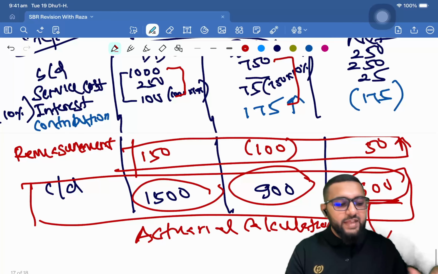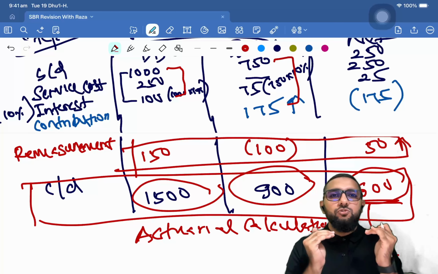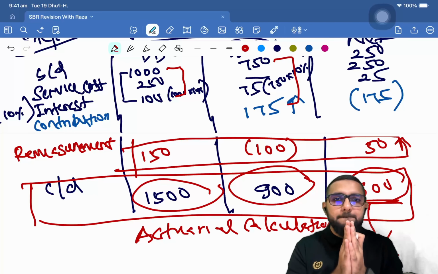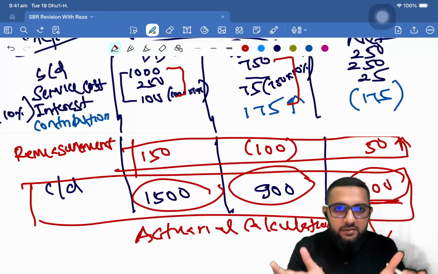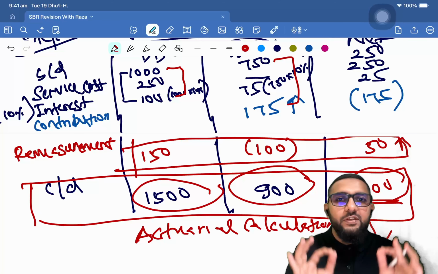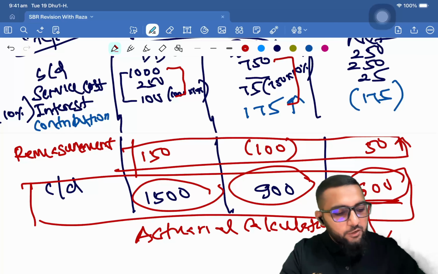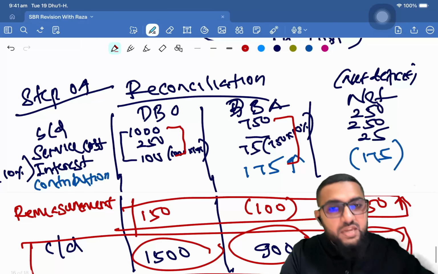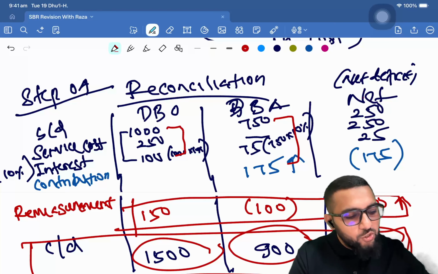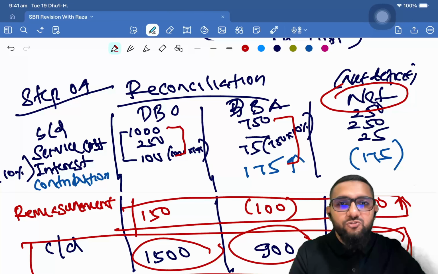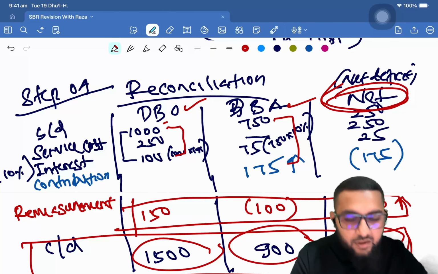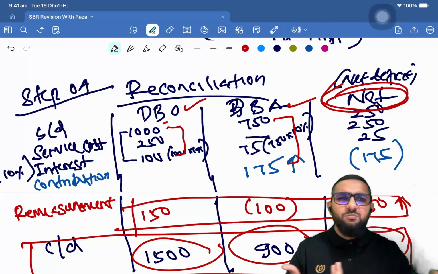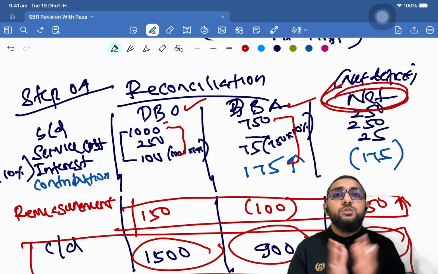Okay, so that's how you are going to deal with the net benefit obligation or net benefit asset, in a nutshell, the net benefit plan. Once you master this 3-column setup, you will be able to do the net position even without using this. You have to master the 3-column in order to master the net position, because in the exam, more often than not, having the net position is good enough.